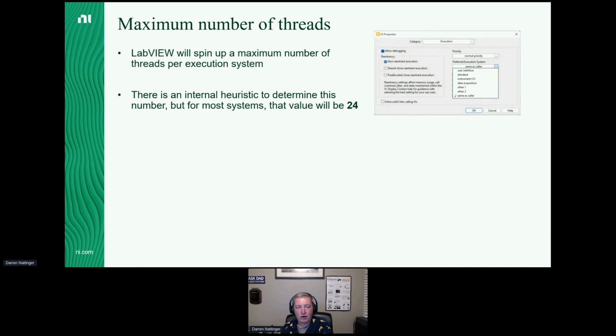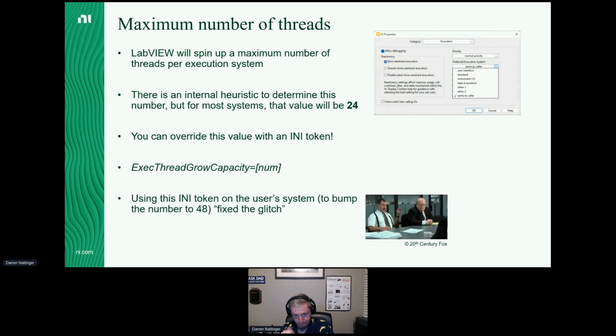But by and large, on most systems, regardless of OS or hardware, that value is almost always going to be 24. It's not affected by number of processors or whatever. It's almost always 24. But you can override that value with an INI token. Exec thread grow capacity equals number. Again, by default, it's 24.